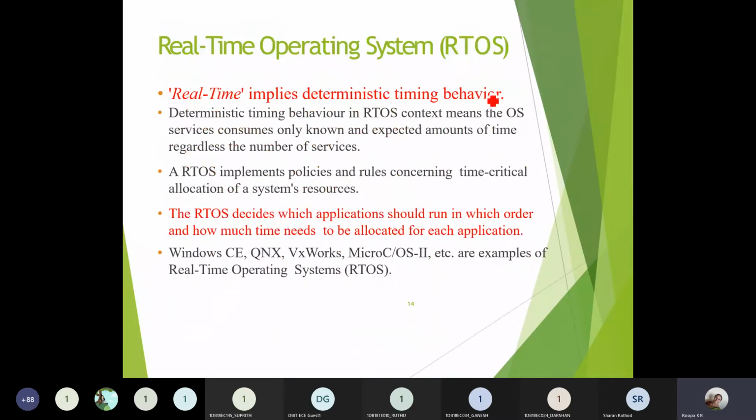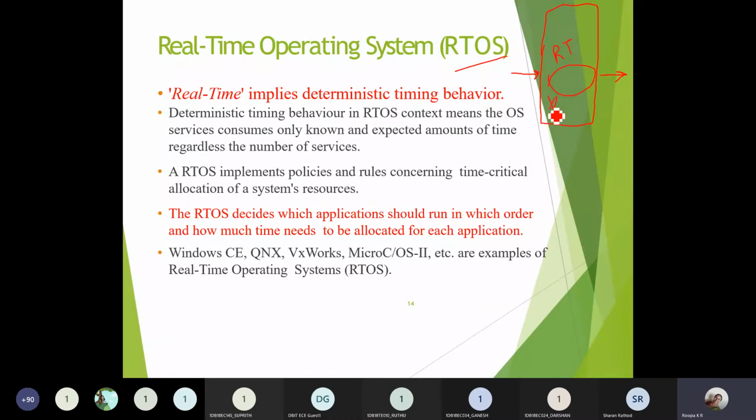Next you have the real-time operating system. Suppose this embedded system is designed for a real-time application. Real-time application means whatever input you give should be processed within a predefined amount of time, and I need to get the output. So there is a deterministic behavior between the input and output of the system.